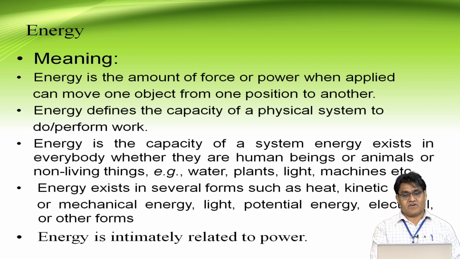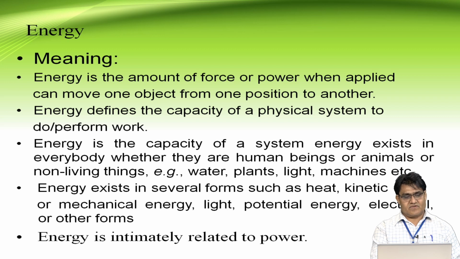Energy defines the capacity of a physical system to do work or perform work. Energy also is the capacity of the system. Energy exists in every body, whether they are human beings, animals, or non-living things. Examples: water, plants, lights, machines, all things. Energy exists in several forms such as heat energy, kinetic or mechanical energy, light, potential energy, and electrical energy.